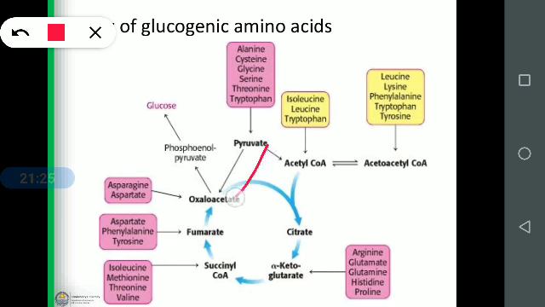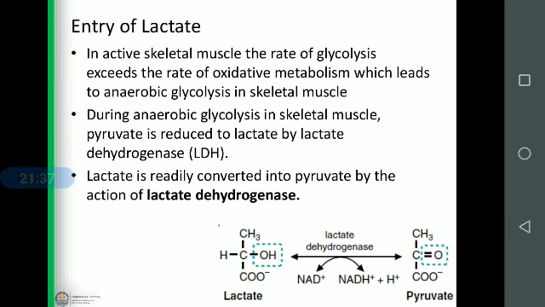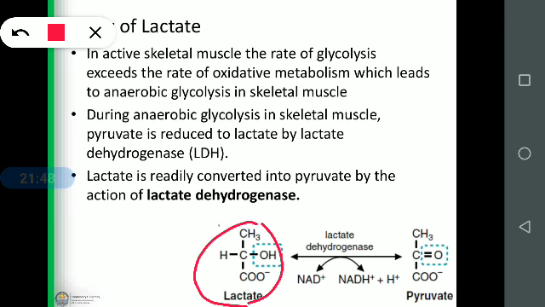Pyruvate will convert into oxaloacetate, and oxaloacetate will convert into phosphoenolpyruvate and directly to glucose. So this is the entry of glucogenic amino acids and their conversion into glucose. Third one is lactate. Lactate is the end product of glycolysis in skeletal muscles. So in skeletal muscles, whatever lactate is produced will convert into pyruvate by means of lactate dehydrogenase, with NAD+ going to NADH plus H+.